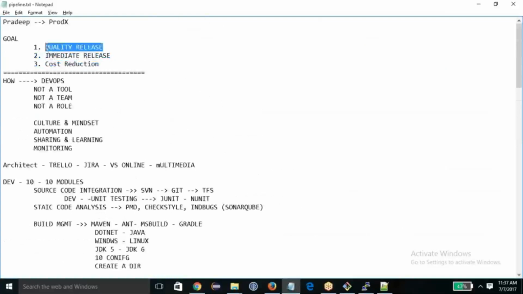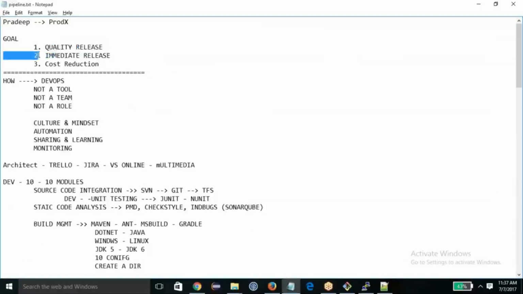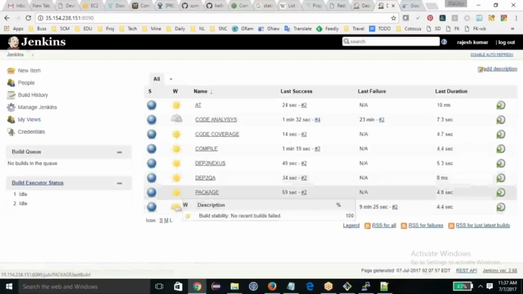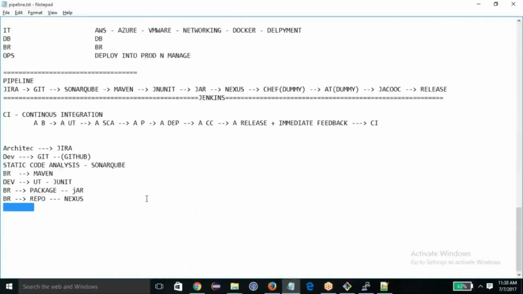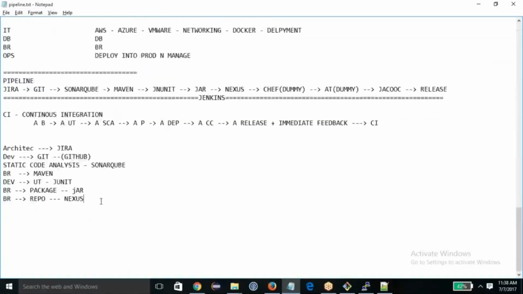Are you able to do quality release? Yes. You have put the static code analysis and code coverage as part of the process, so you are able to improve the quality of the code. Again, each of these is a very in-depth topic, and that requires more time. But now your ultimate question is, where is the pipeline? You are expecting, like, how can you create a pipeline, right? That was your concern, right?